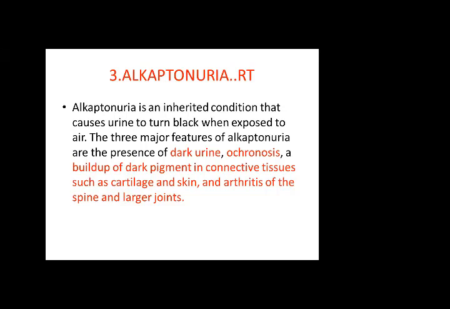The three major features of alkaptonuria are dark colored urine, ochronosis, which is the accumulation of pigment in the skin, a buildup of dark pigment in connective tissues such as cartilage and skin, and arthritis. Obviously, when something abnormal is accumulating in the joint, this causes arthritis.